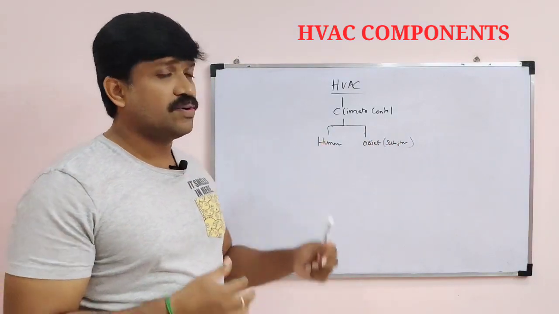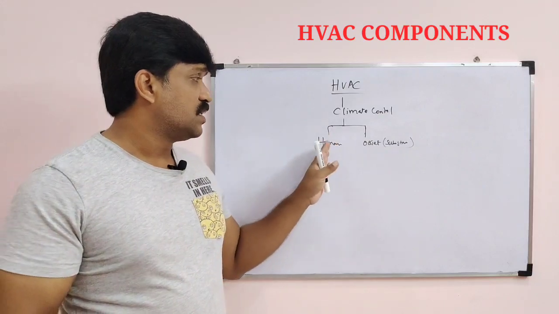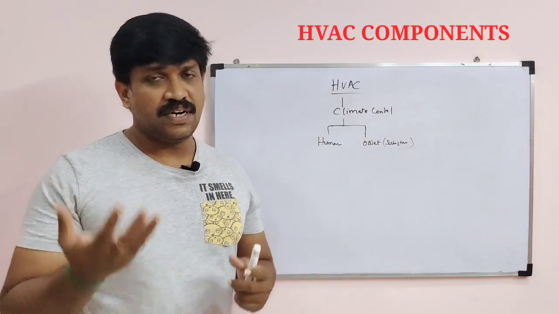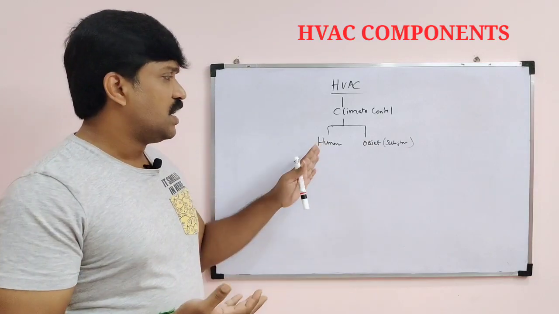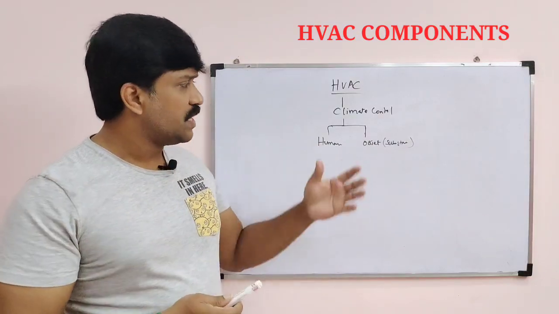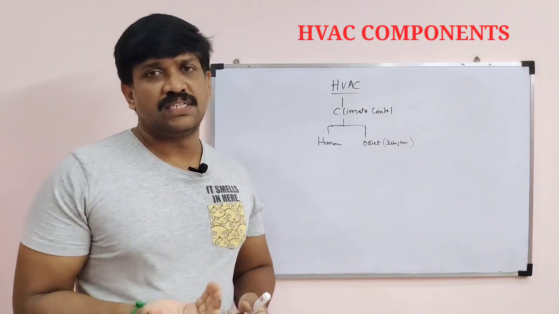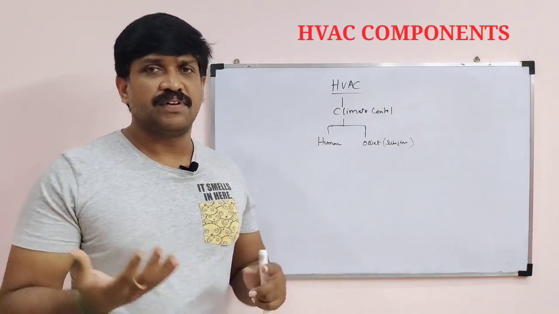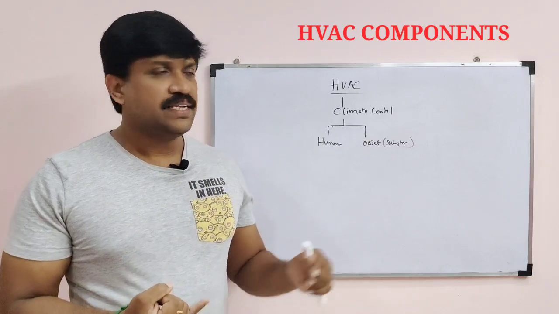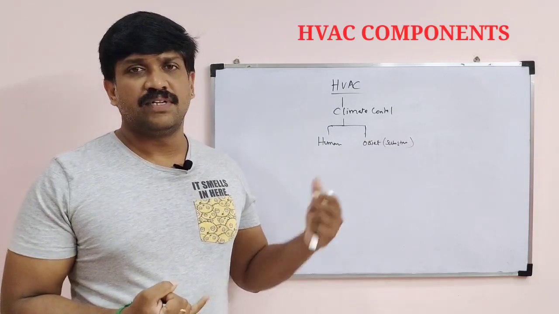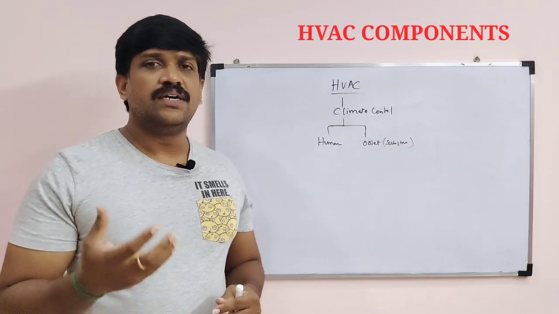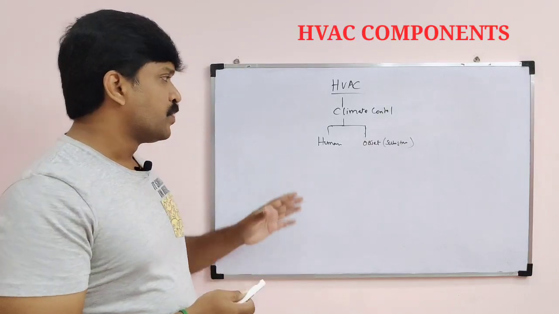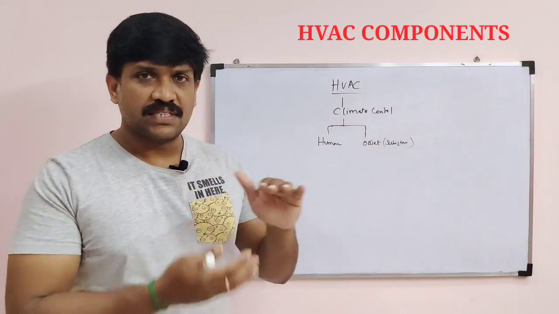Why is this climate control required? Because humans require some temperature, some RH to maintain, and some clean air systems. Likewise, the object requires storage. The object requires the same concept of climate control to maintain the aging of the product or any object, and to ensure that the object is in a clean condition. Now we are going to discuss these components.